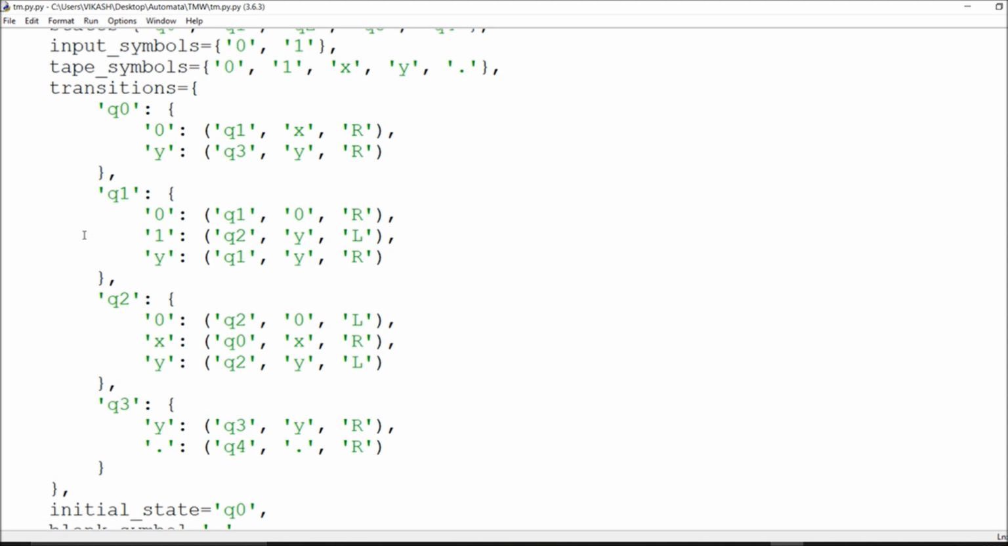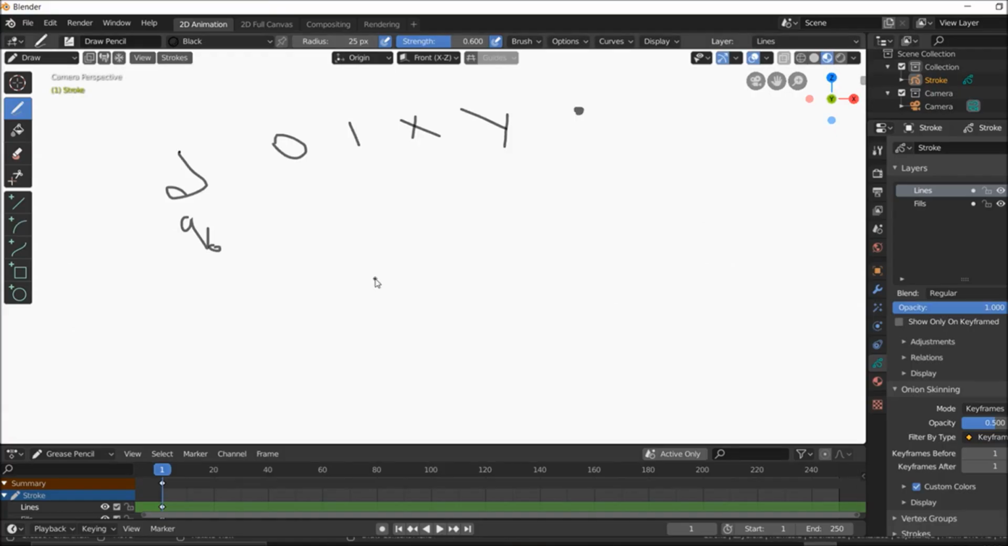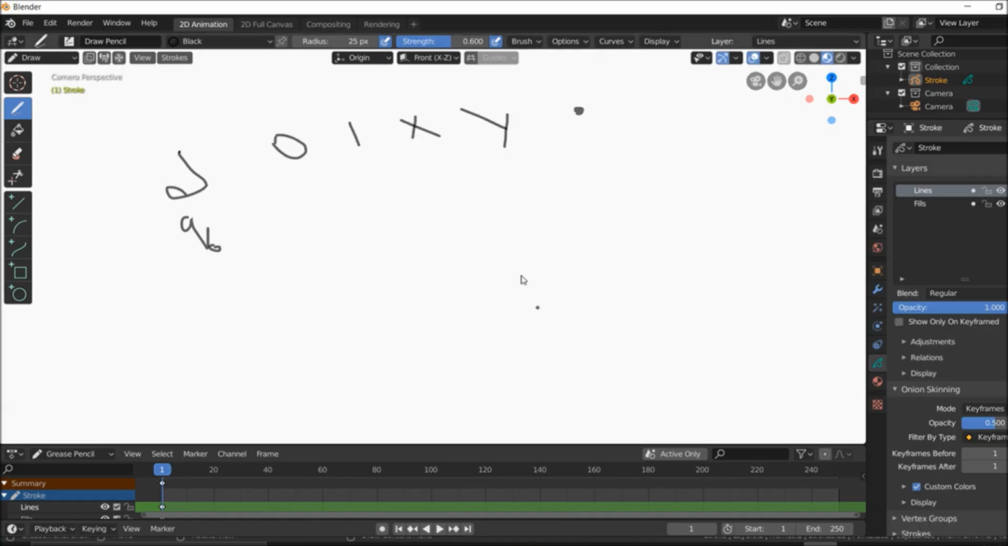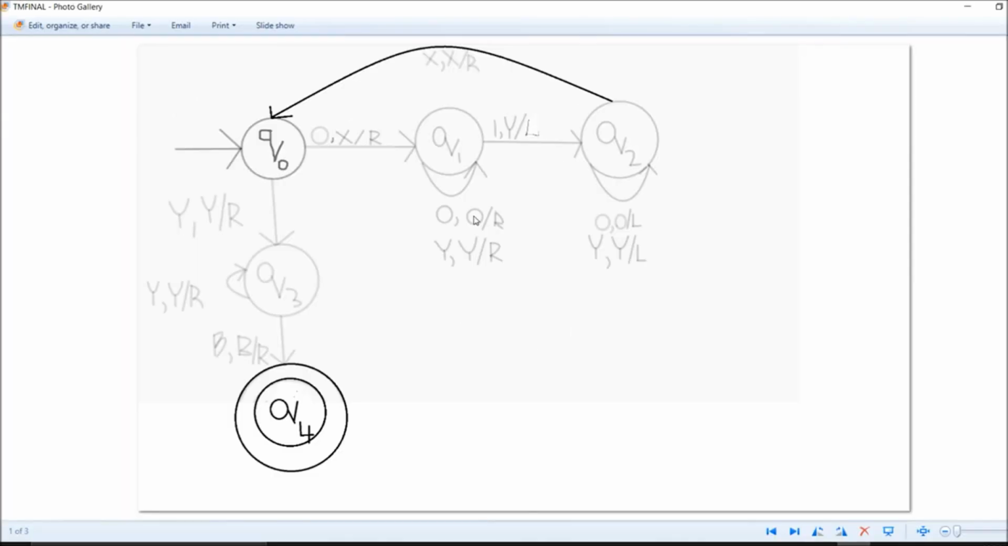So if we got q0, at the delta transitions for that state, at 0 input, what we are doing is we go to q1, and instead of 0 we write x and move to the right. Then suppose at y, if we got y, here blank, I'm doing nothing here. Originally I'm taking this stuff. So we are doing a deterministic Turing machine. As you can see, this is our deterministic Turing machine.